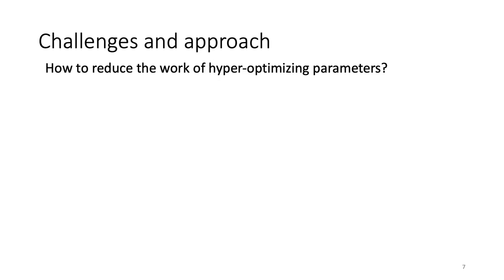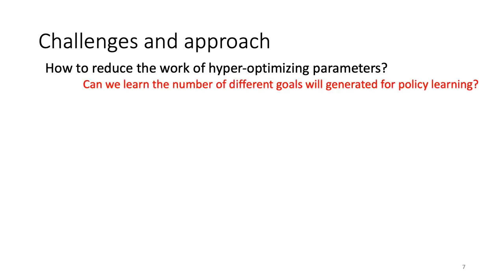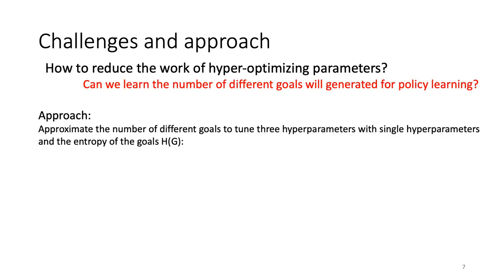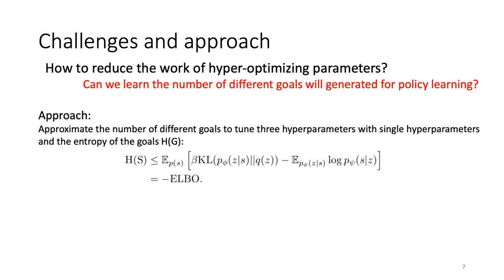We study how to learn the number of different goals we have generated for policy learning. We find that the VAE's loss function, also called the evidence lower bound, has a lower bound relating to the entropy of the training samples. In a VAE-based goal generator, the number of different goals for policy updates is related to the entropy of samples. Finally, we can use a single hyperparameter C and the value of the evidence lower bound to approximate the number of different goals.